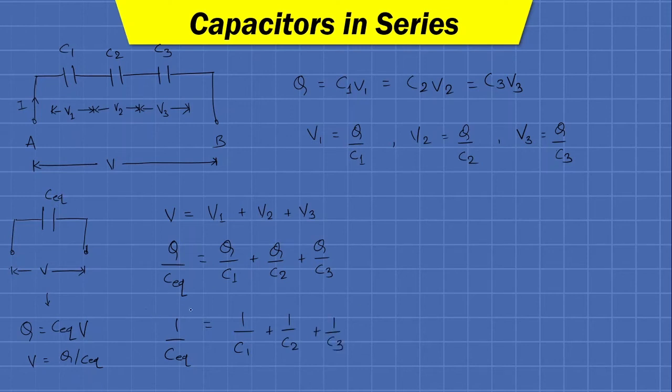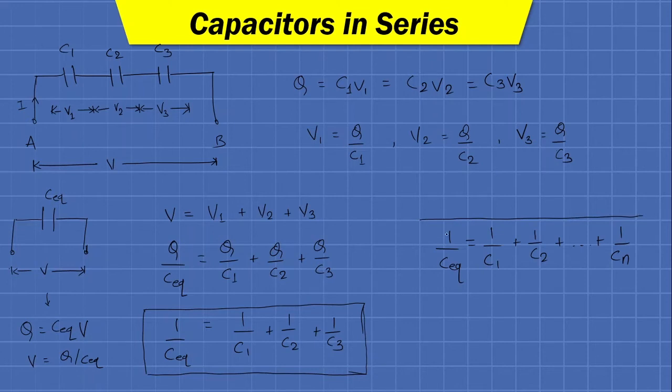This is the formula to determine the equivalent capacitance of different capacitors connected in series. Say if we have connected n number of capacitors, then equivalent capacitance can be determined from the equation 1 upon C equivalent equals 1 upon C1 plus 1 upon C2 plus up to plus 1 upon Cn. So this is the general formula to calculate the equivalent capacitance for a series capacitive circuit.